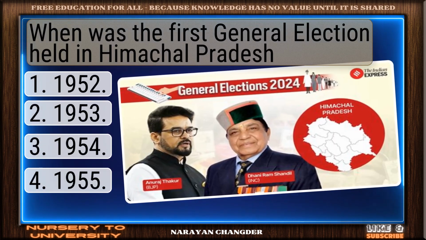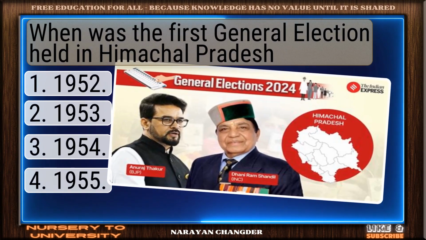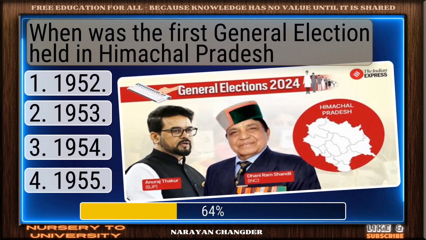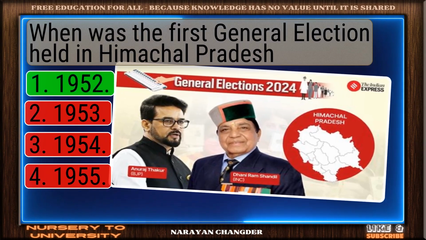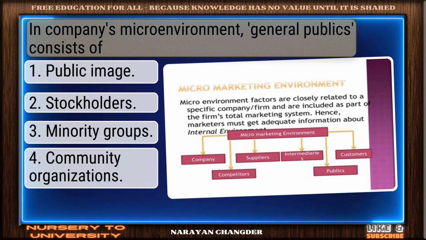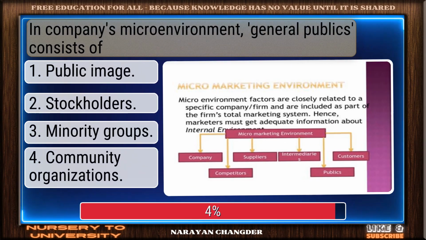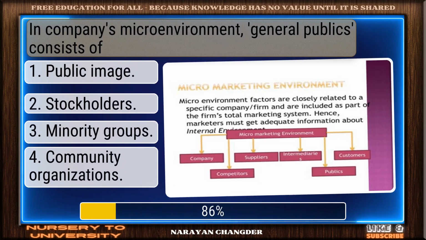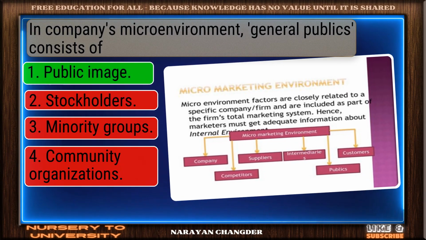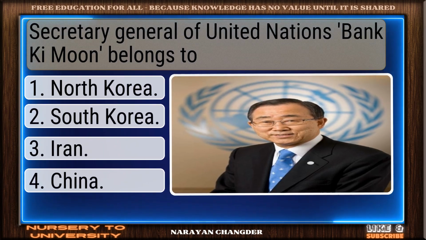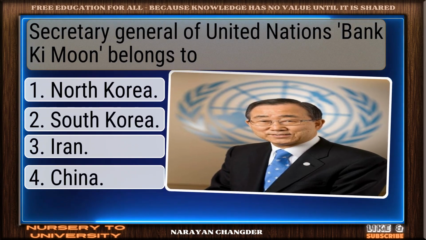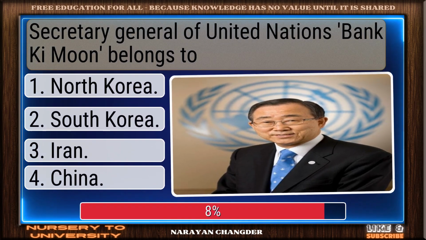When was the first general election held in Himachal Pradesh? Well picked. 1952 is correct. In companies' microenvironment, general publics consists of... You chose public image, correct? Secretary General of United Nations Ban Ki-moon belongs to...